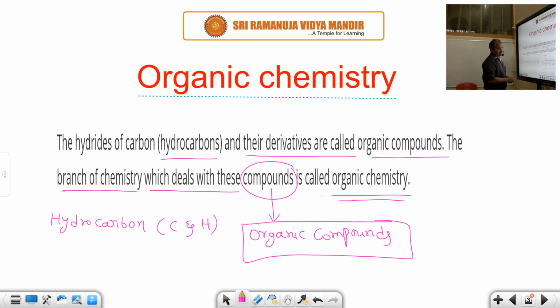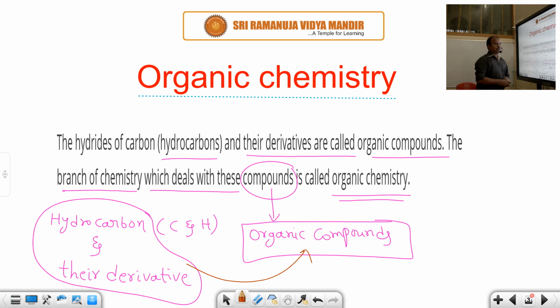And we have to discuss their derivatives. That means hydrocarbon derivatives are called organic compounds. So organic compounds are hydrocarbons and their derivatives.